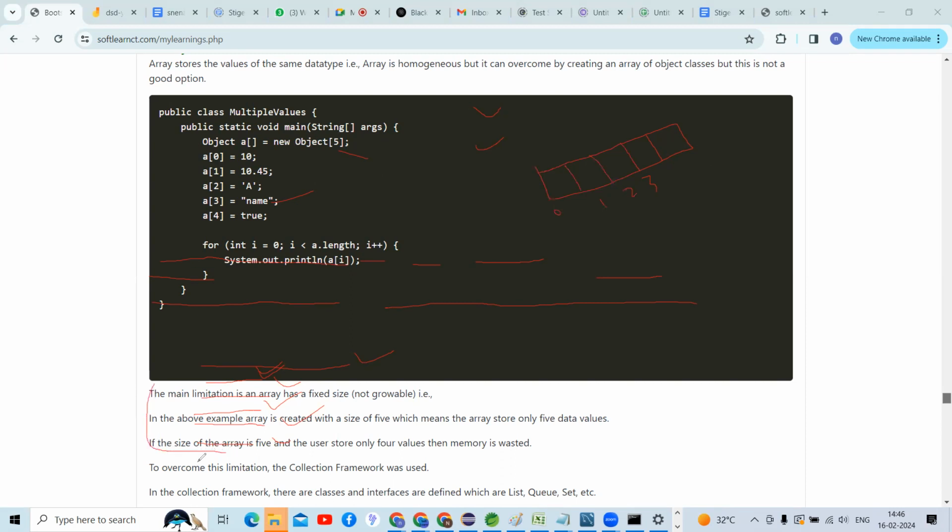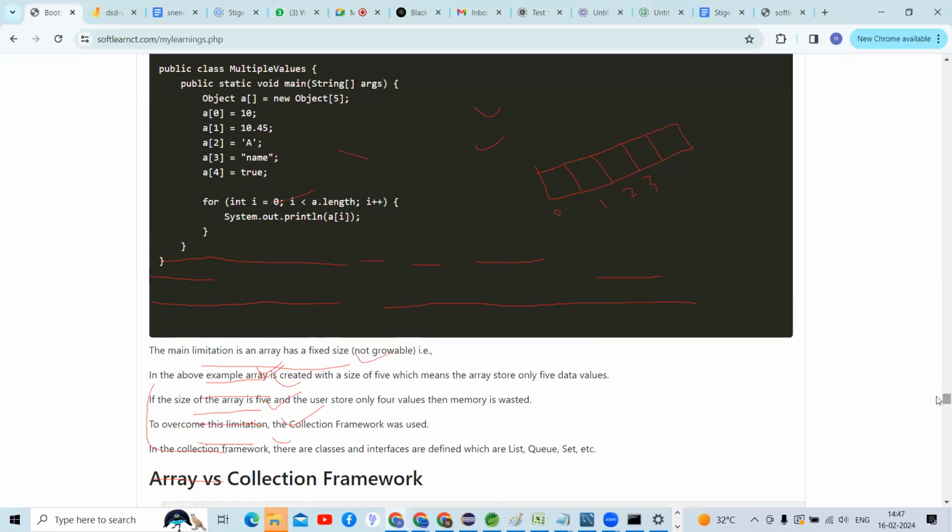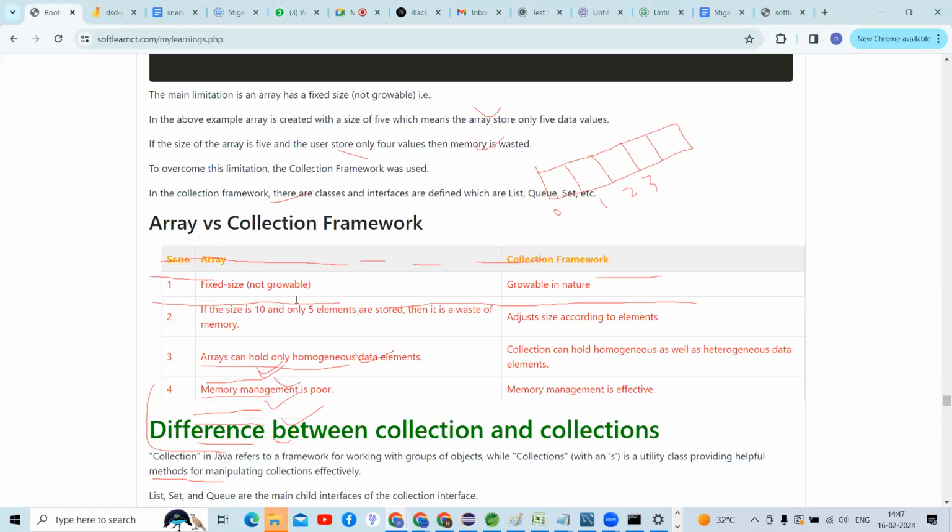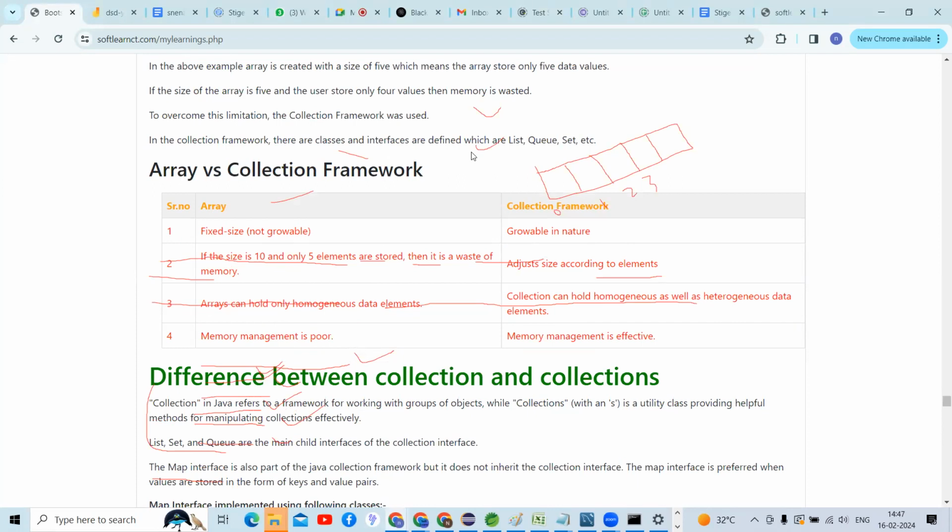If we want to overcome this problem, then guys, you can read this line: to overcome this limitation, the collection framework was introduced. In this collection framework, there are classes and interfaces, which are list, queue, and set. These are the interfaces, and there are implementation classes for each of these interfaces. List is an interface, queue is an interface, and set is an interface.